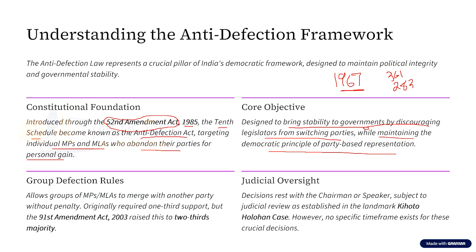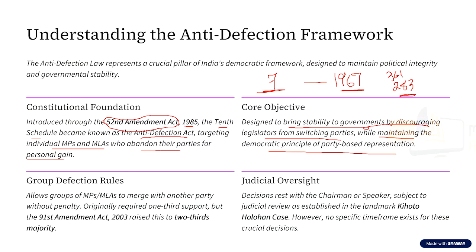In the same year, there were simultaneous elections, that is, elections for the Lok Sabha and Vidhan Sabha were held together. In 1967, Congress lost control of seven state governments.